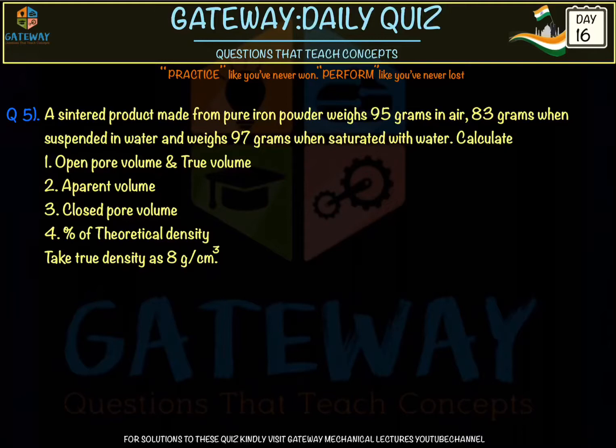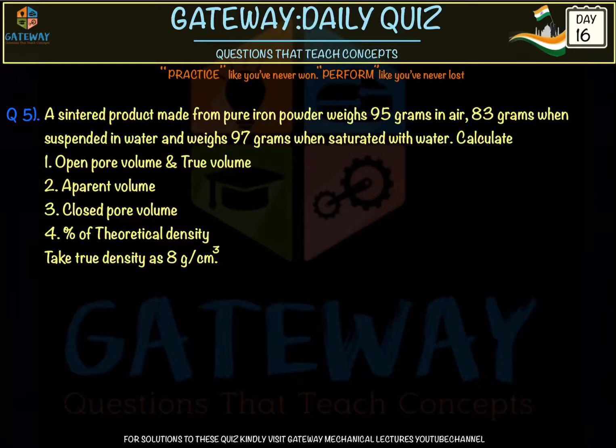A sintered product made from powder iron, so it is made from pure iron powder, weighs 95 grams in air, and 83 grams when it is suspended in water. This powder is already sintered. Sintering is the technique of close compacting the iron powder, nothing but the nanoparticles, to form a solid final powder metallurgy component.